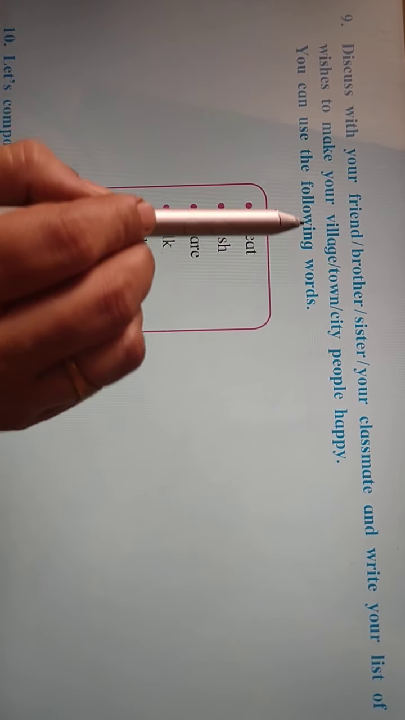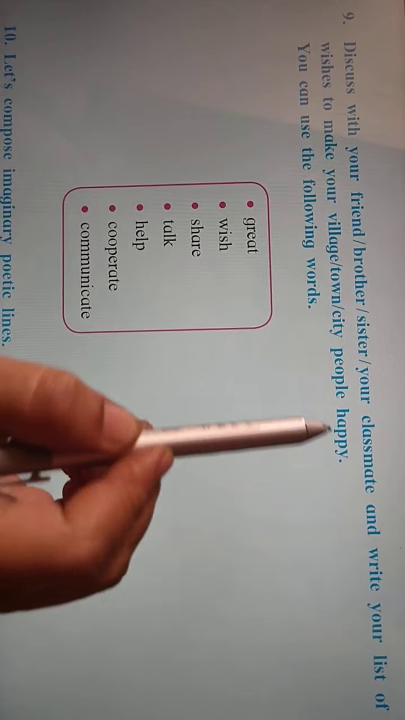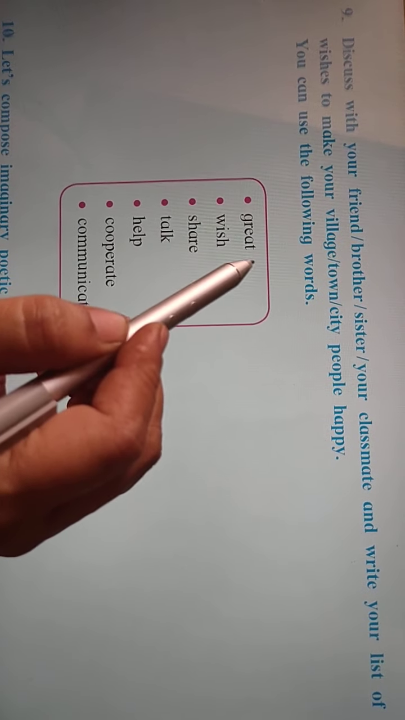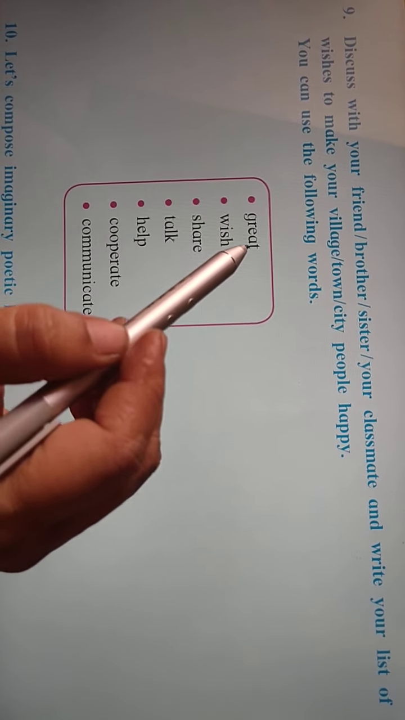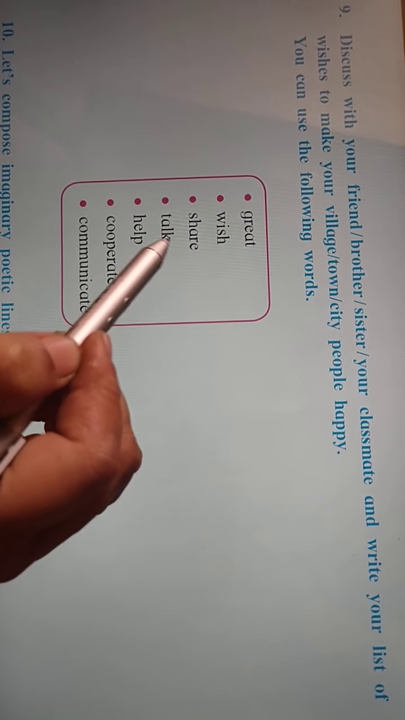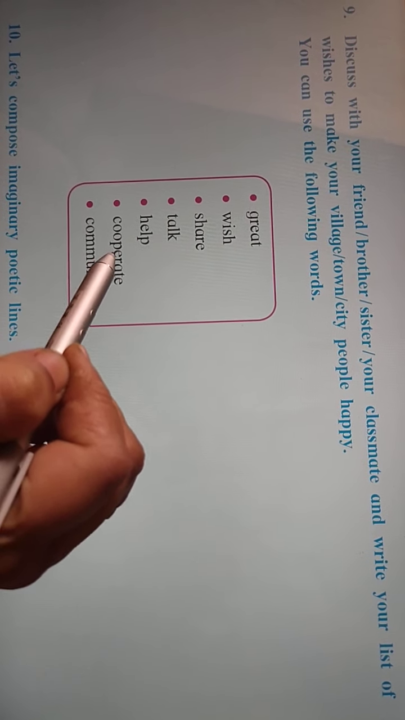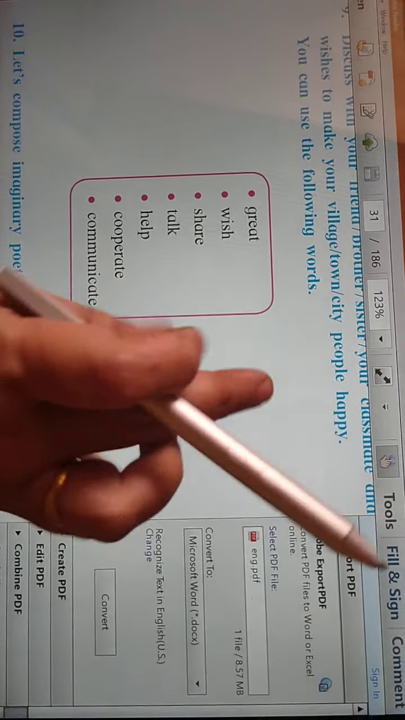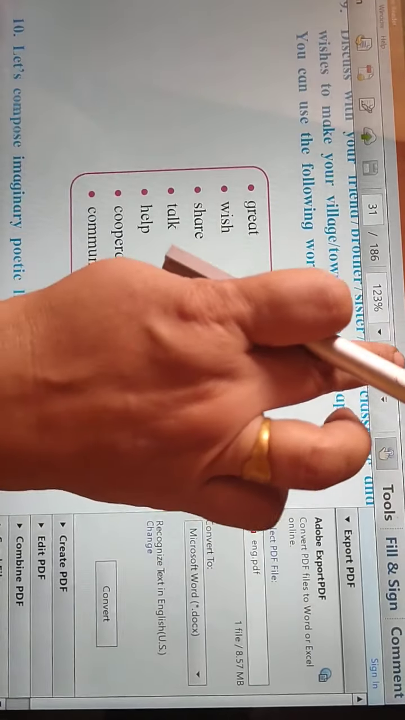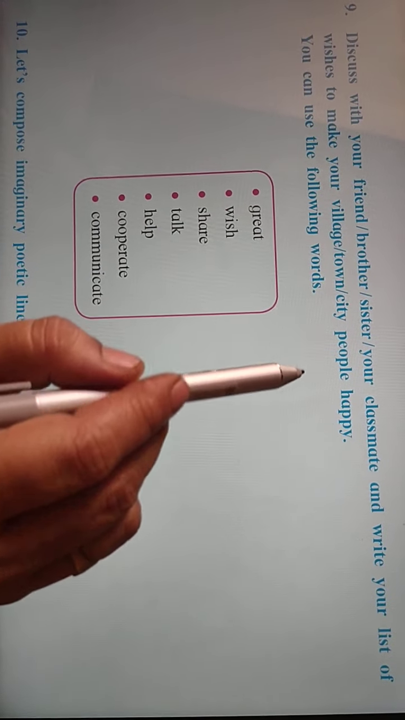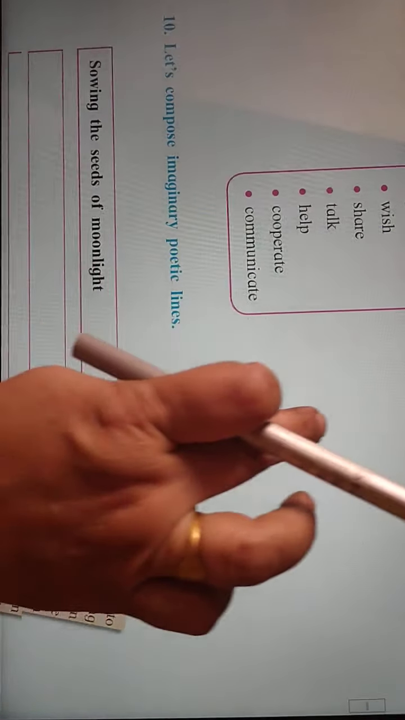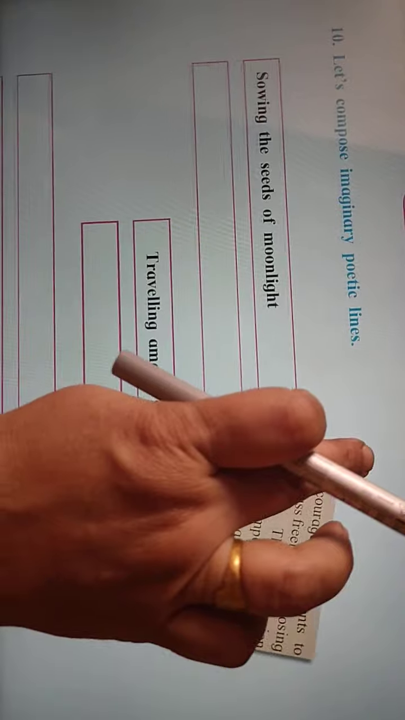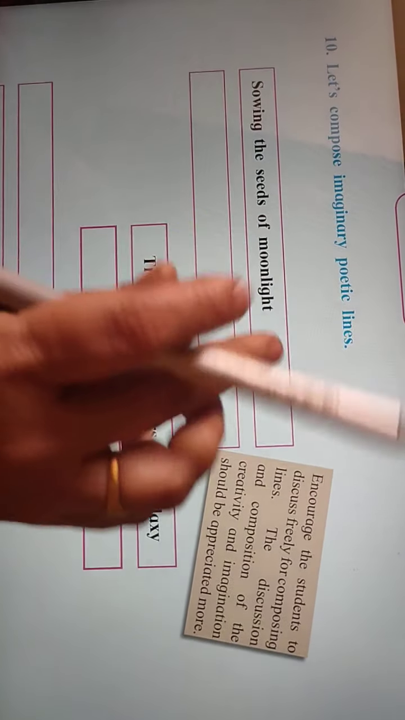In this question, we have to discuss with our friends, brothers, sisters, and classmates our list of wishes to make the people of our village, town, city happy. So we have to use the given words, and the words are great, wish, share, talk, help, cooperate, and communicate. By using all these words, we have to discuss our wishes to make the people of our village or town or city happy. And the last question in this activity is we have to compose imaginary poetic lines.